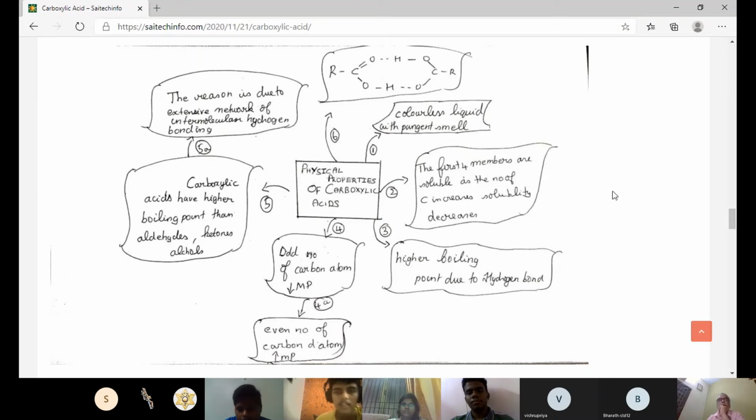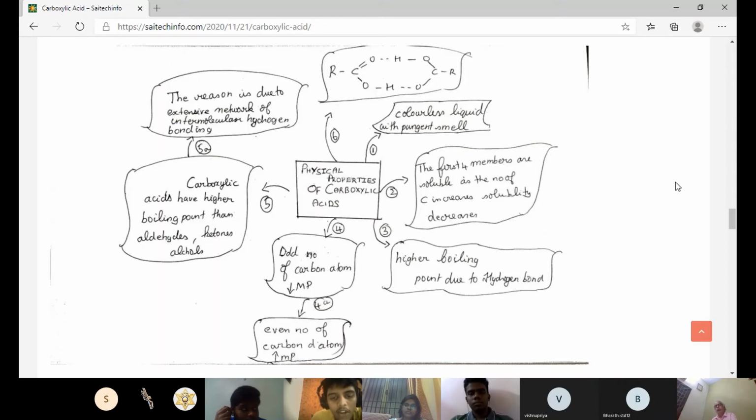Yes, physical properties of carboxylic acid. Normally carboxylic acid is a colorless liquid and it has a very pungent smell. Pungent is a very strong smell. The first four members of carboxylic acids are soluble in water, and as the number of carbon atoms increases, the solubility decreases. Next, the carboxylic acid has a higher boiling point due to the hydrogen bond.